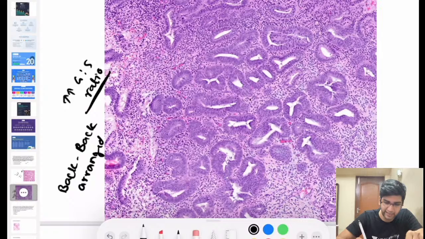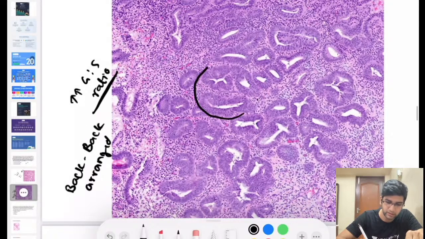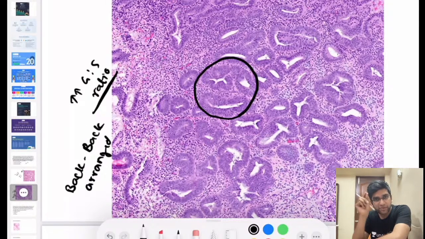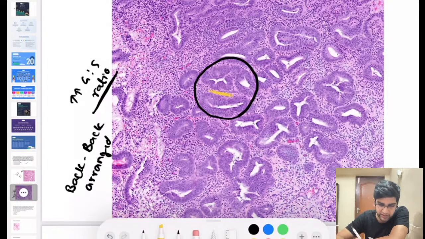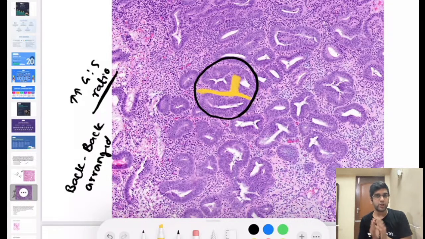Well, let's take these two glands. Can I say between these glands there is still a good amount of stroma seen? Can you see the stroma between these two glands? What I have marked, definitely there's a little bit of stroma. Though the glands are very, very close together, I still see a little bit of stroma.